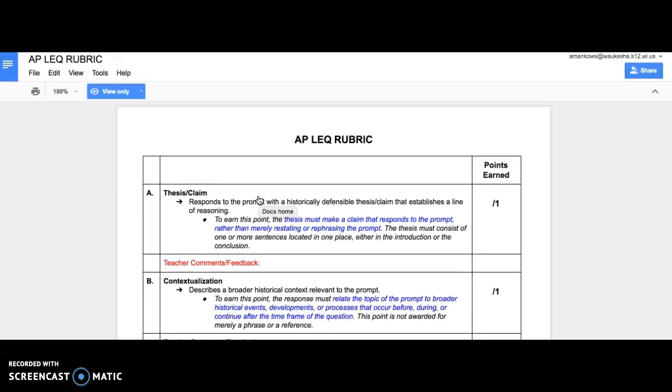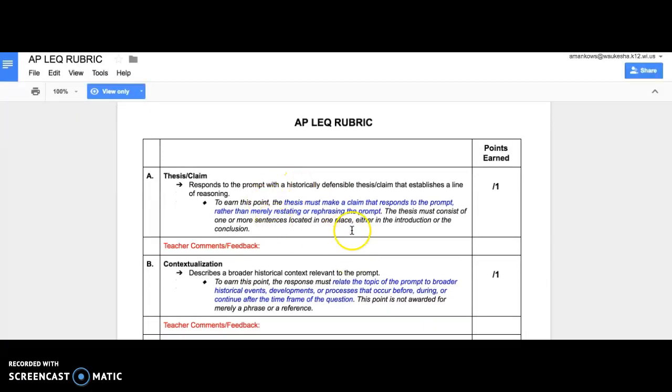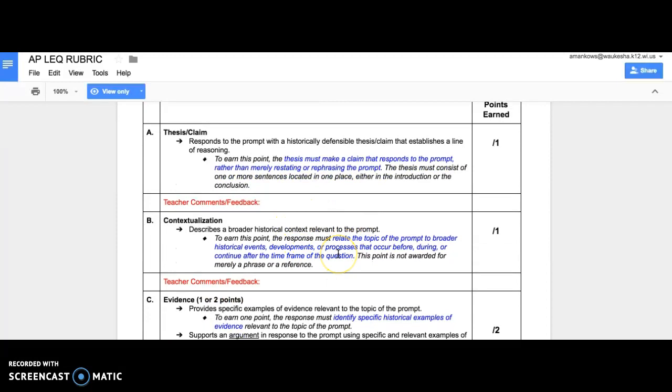Then I attached our rubric. So this is the rubric I will be grading you on. So how was your thesis? How was your claim? How did you do contextualizing? So contextualizing is a broader historical context.